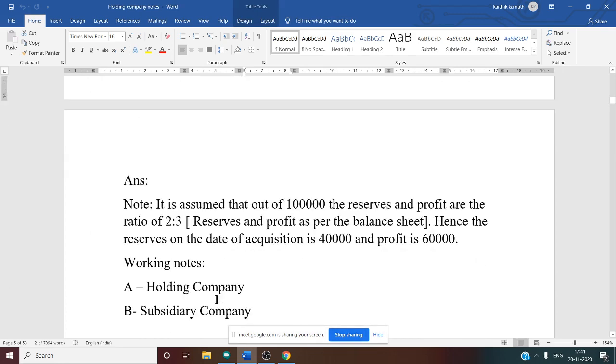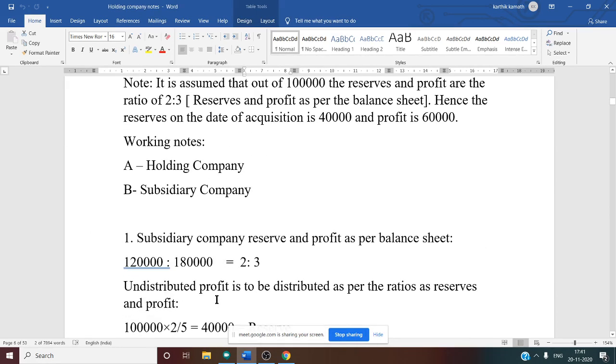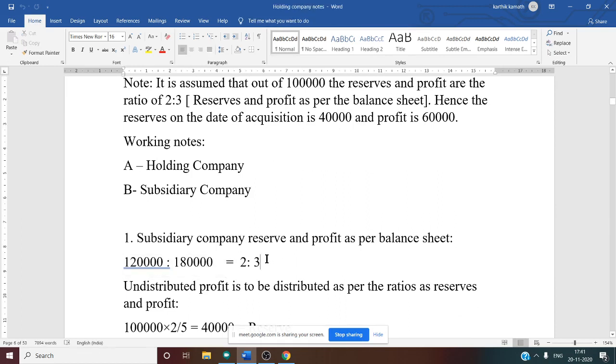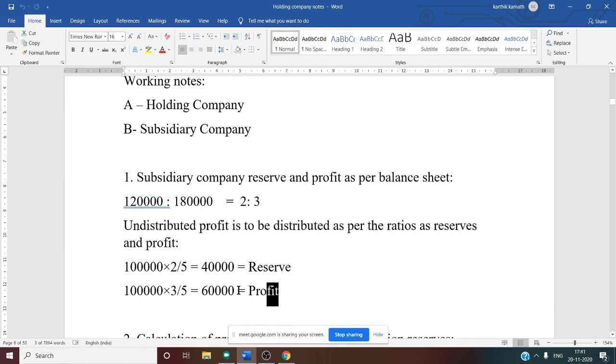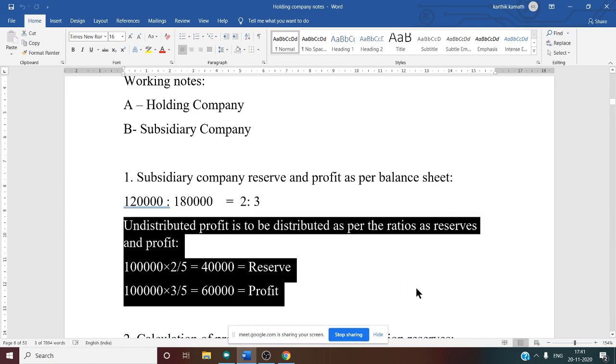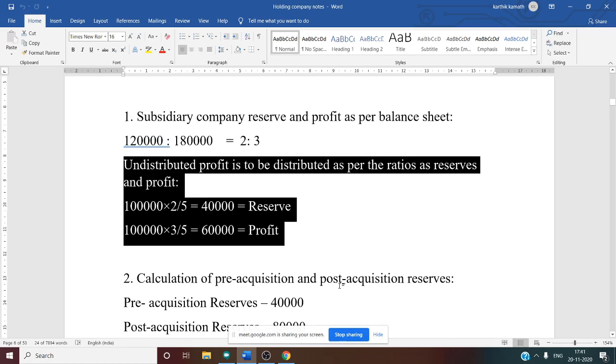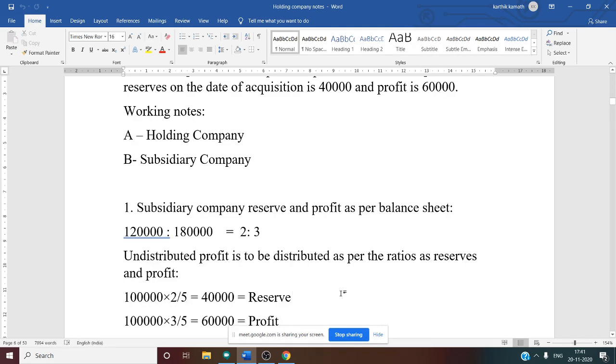All the calculation depends on the subsidiary company amount. If you simplify this, you will get the ratio 2 is to 3. Then undistributed profit you can easily calculate with the help of this ratio. Undistributed profit is to be distributed as per the ratio of reserves and profit. So 1 lakh into 2 by 5, 40,000 as reserve. 1 lakh into 3 by 5, 60,000 as profit. So this is about working note number 1.